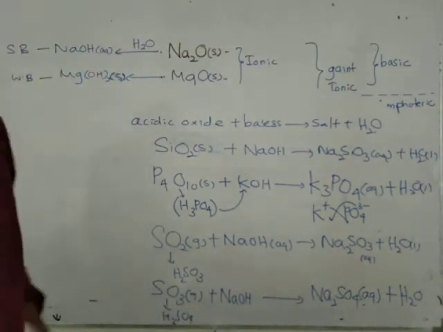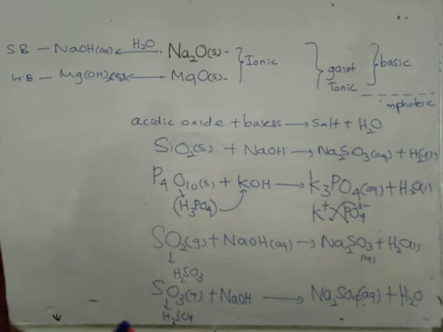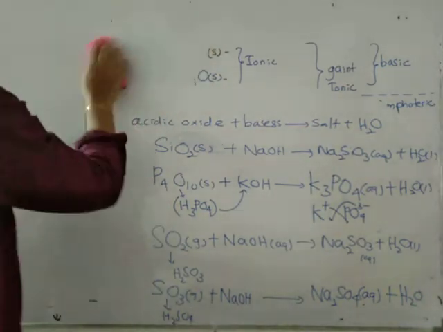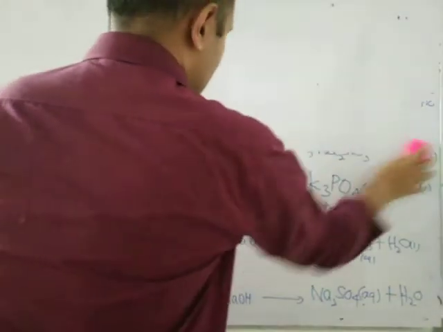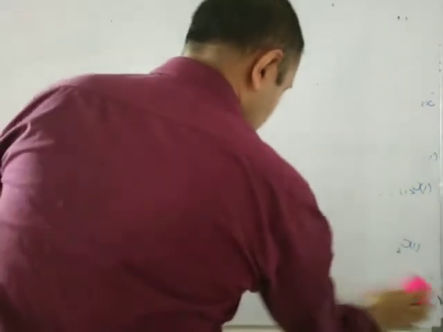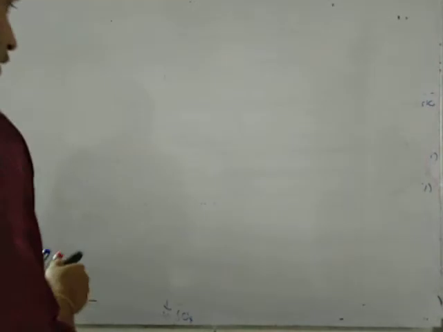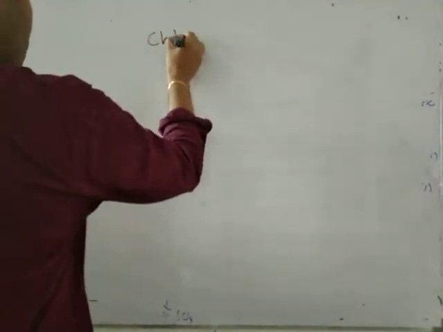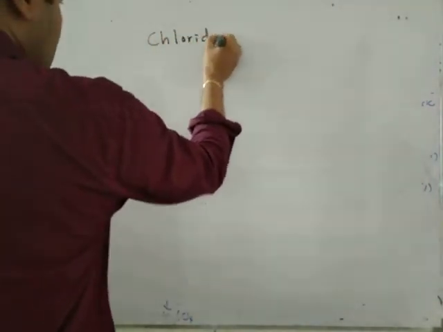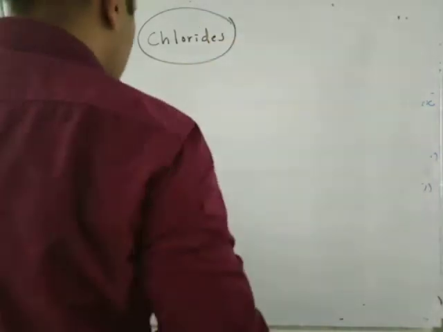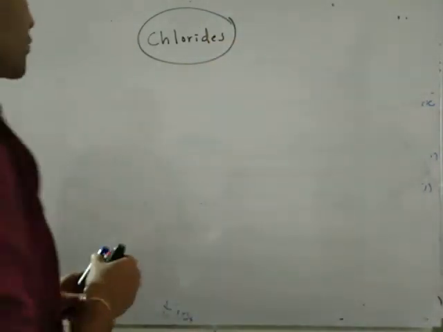Then we are coming to the chlorides. This is oxides and then chlorides. You know that chlorides are formed when the metals react with chlorine.